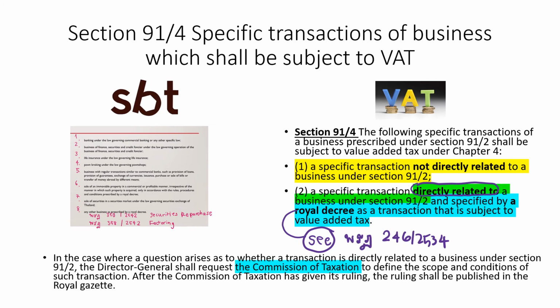The first scenario is a specific transaction not directly related to business under 91/2.